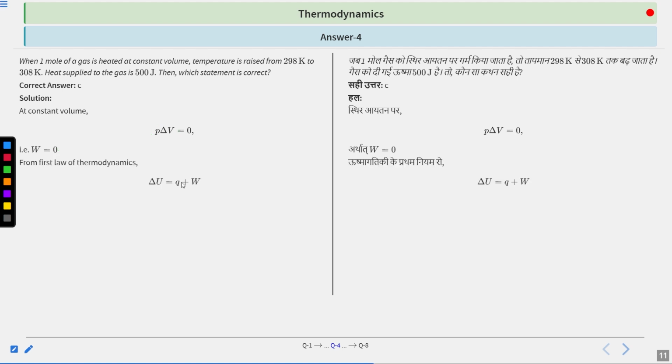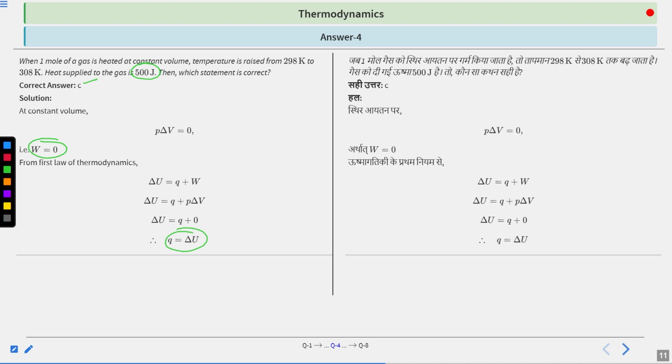Now from the first law of thermodynamics, we know that delta U is equal to Q plus W, that is, your change in internal energy is the summation of the heat supplied and the work done. Since work done is 0, delta U is equal to Q. Since Q is 500 joule, delta U and Q both are 500 joule, whereas your work done is 0. So your correct option is C. Very easy question to solve. Now moving on to the next question.